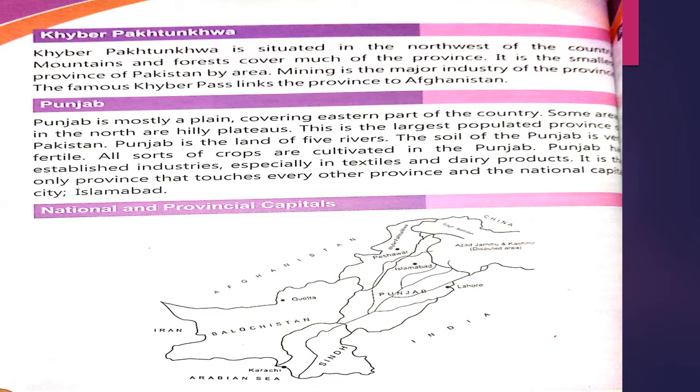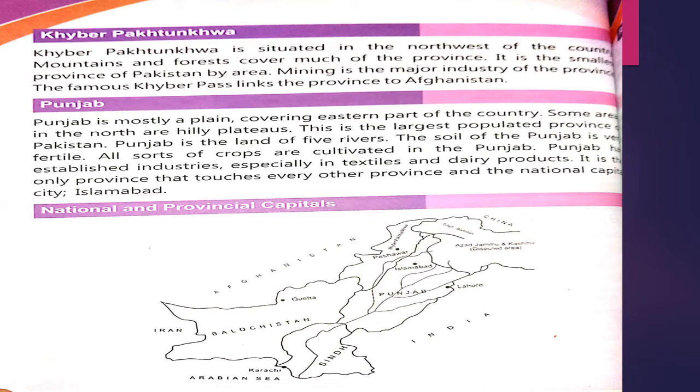We have read that Balochistan is the larger province by area, but Khyber Pakhtunkhwa is the smallest province of Pakistan by area. Mining is a major industry of the province because we know that there are a lot of mountains, so mining is a major industry. The famous Khyber Pass links the province to Afghanistan. Khyber Pass links Pakistan and Afghanistan.